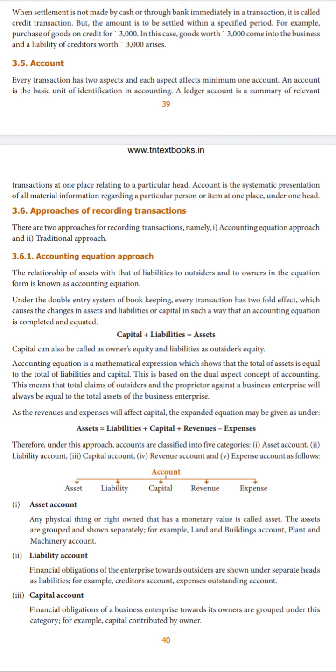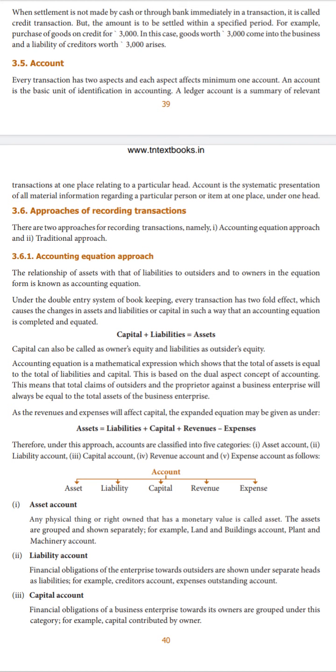For example, if we talk about the cash account, here we will enter all the transactions related to cash. Likewise, if we take the purchase account, then all the transactions related to purchase will be entered, may it be cash purchase or credit purchase, we will be entering it under one head. So that is what we call an account. Basically any ledger account is a summary of all the relevant transactions, and that is what is called an account.